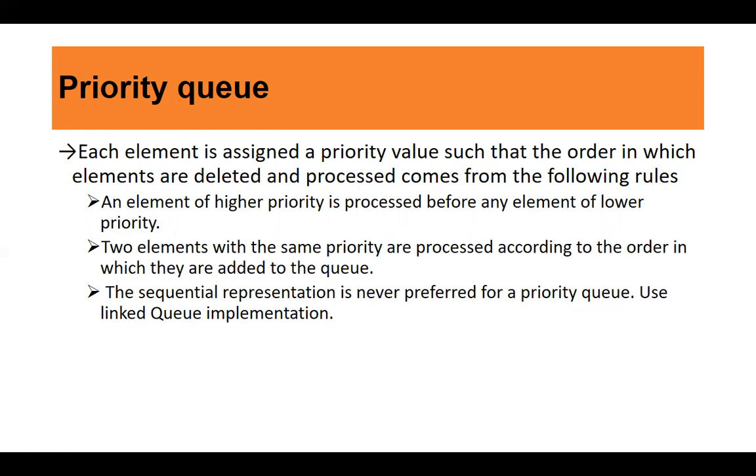The sequential representation is never preferred for priority queue, and it's better to use linked queue, that is linked list implementation for priority queue. Why? Because it always needs reordering of the queue. Your queue is already having some data. Let us say the data is 2, 3, 4, and a new item comes, that is 7, and it has the highest priority. Then all the items will be shifted back and this item will be added in front. That is easy if you're going for linked list implementation. Otherwise, in case of array implementation, you have to shift each and every item of the queue. So linked list implementation, that is dynamic implementation, is preferred to implement priority queue.